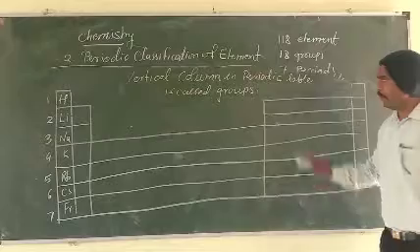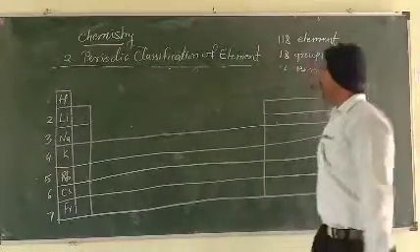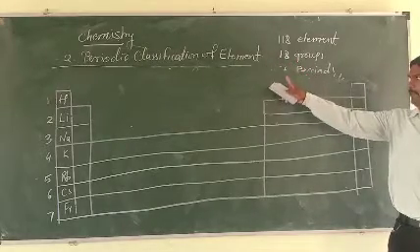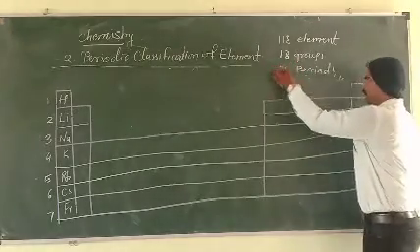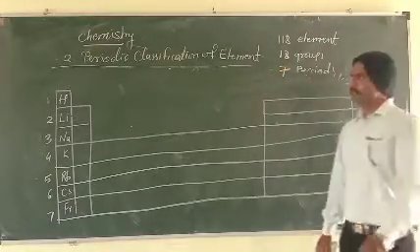Okay. How many groups are present here? 18. How many periods are present here? 7 periods and 18 groups.